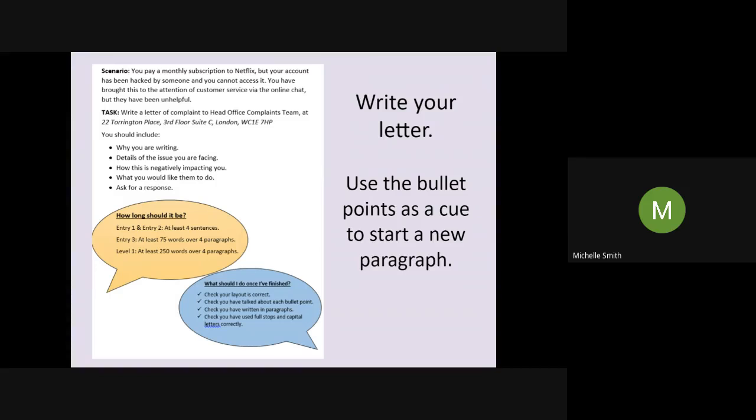Okay, and then the last thing that you would do is you would say, yours faithfully, because remember, we don't know the name of the people that we're writing to, and then your full name, and remember, your full name needs to be in capital letters.